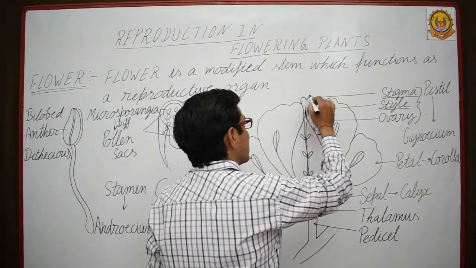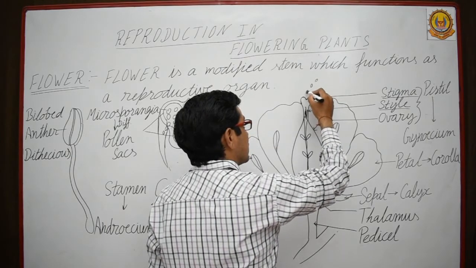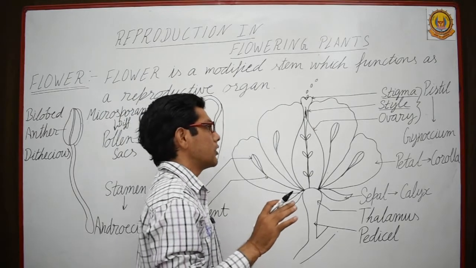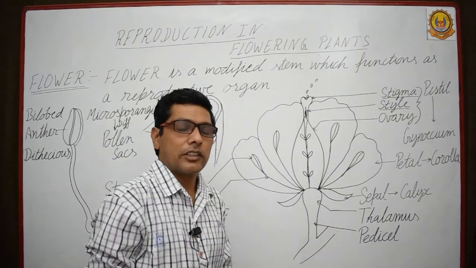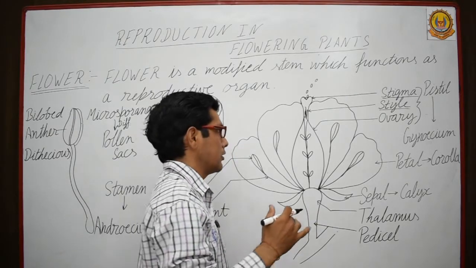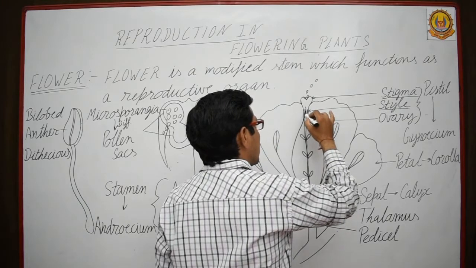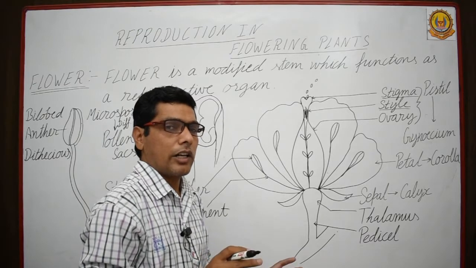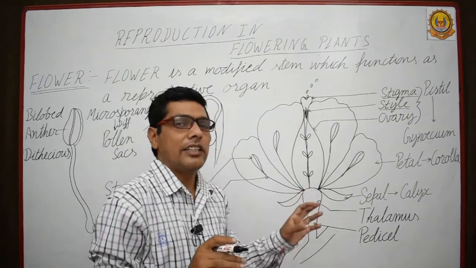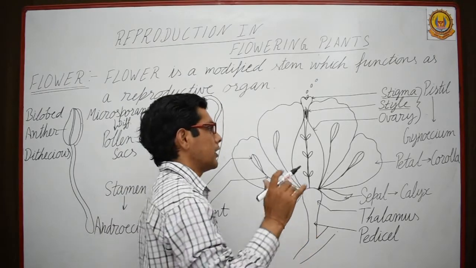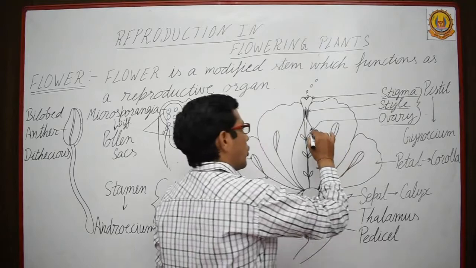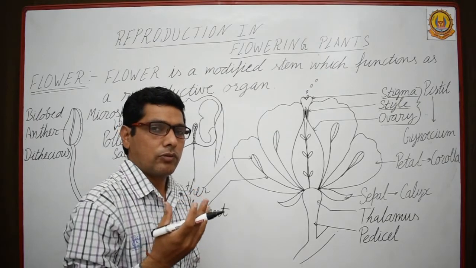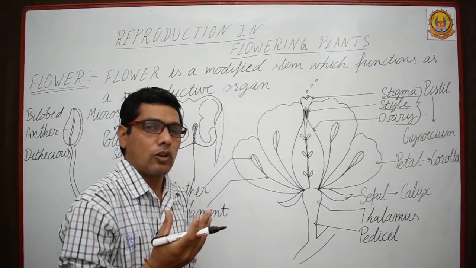Stigma receives the pollen grains. The pollen grains land on the stigma. After that the fertilization and post-fertilization events take place. And this style, which is the neck of the pistil, exposes the stigma to the outer environment so that the stigma can easily catch the pollen grains. Next part is ovary. Ovary after fertilization converts into fruit; you can define fruit as a ripened ovary.